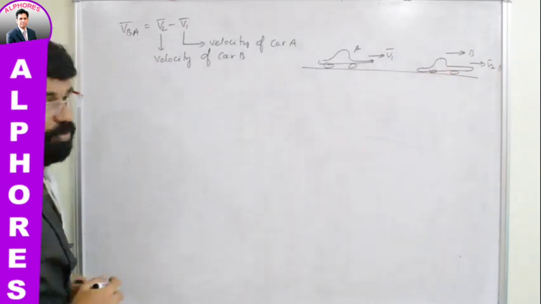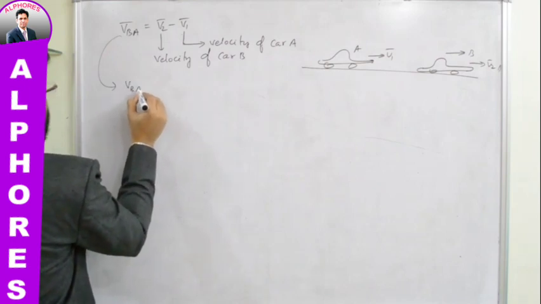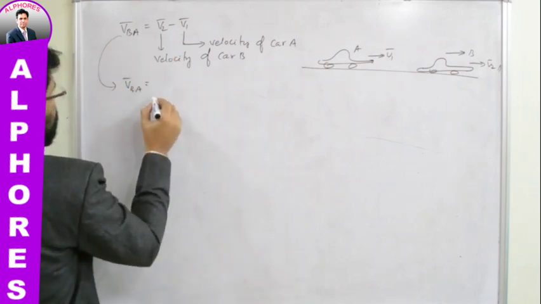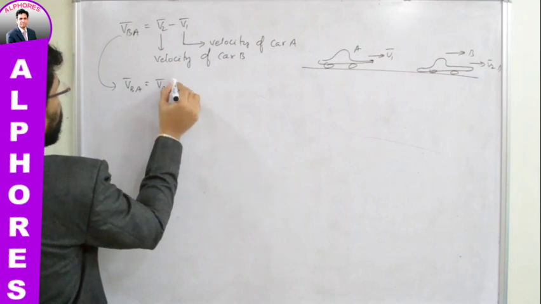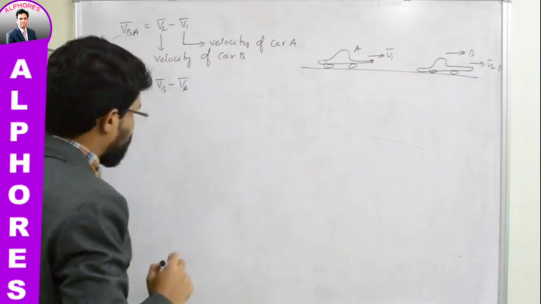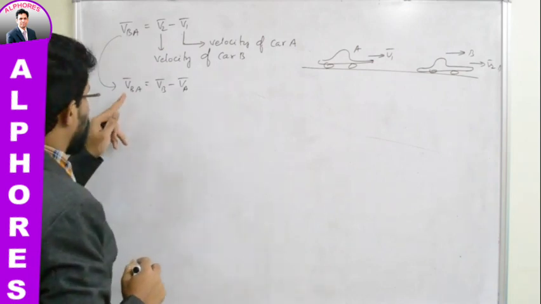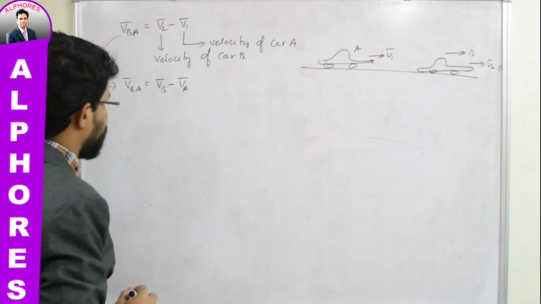Just for simplicity, I will modify this equation as VBA bar is equal to velocity of car B, which I will take as VB bar, minus velocity of car A, which I will take as VA bar. So this is how we write relative velocity of B with respect to A.